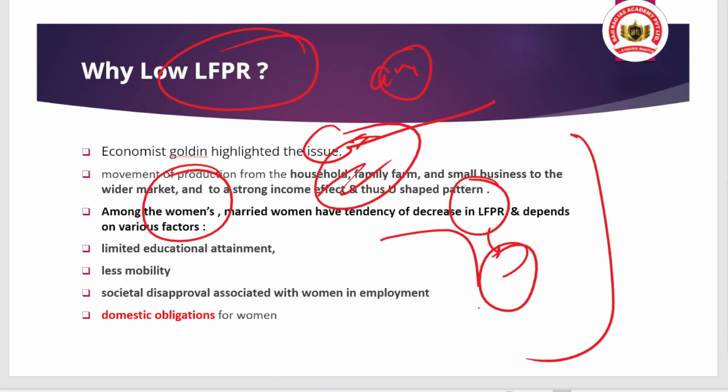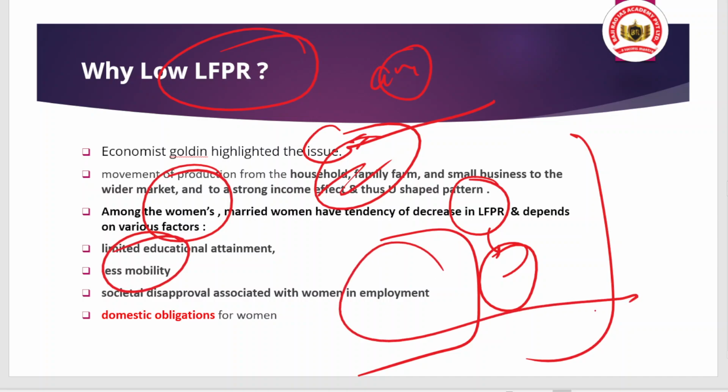And also there can be other factors like limited educational attainment, less mobility, and societal disapproval associated with women's employment. You see, in India, if women try to get employment, the society doesn't accept it. But if a man gets employed, the society accepts it.